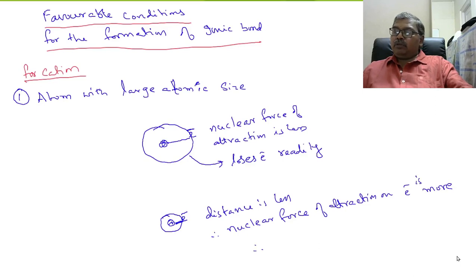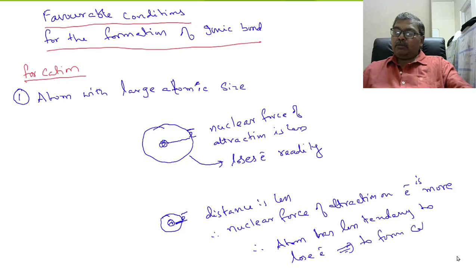So therefore, atom has less tendency to lose electron, therefore to form cation also. So in other words, atom with large atomic size forms cation readily.